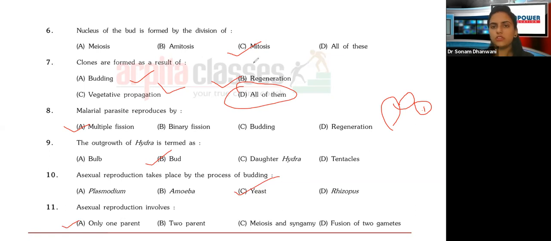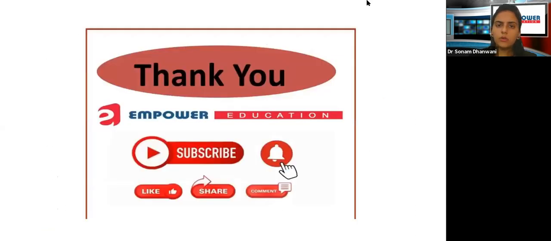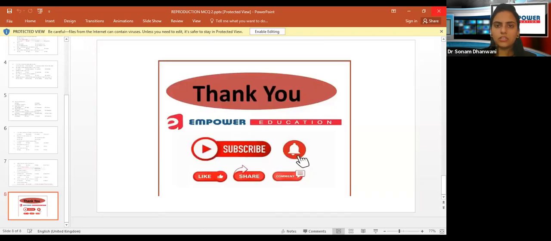Okay, when it is sexual, there is going to be the presence of two parents, both the sexual gametes. Okay, so here we come to the end of another session on reproduction. I think we've dealt with 2 sessions on reproduction now. I think that should be it about reproduction. It's a very easy chapter. You just need to be clear with the basics of it. Male parts, female parts, the different types of reproduction, sexual reproduction or asexual reproduction. So please go through all the theoretical basics, and then I think MCQs shall follow. It will be easy for you all to attempt all the MCQs.